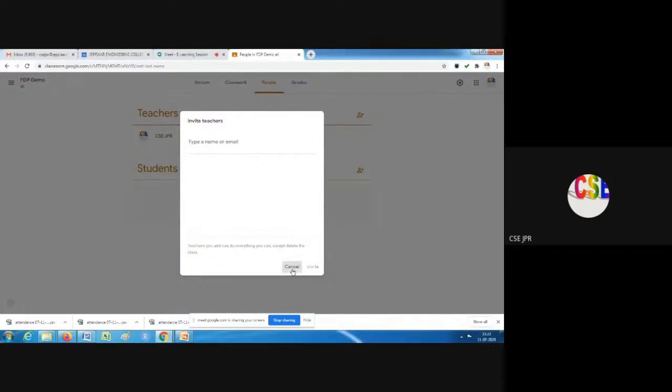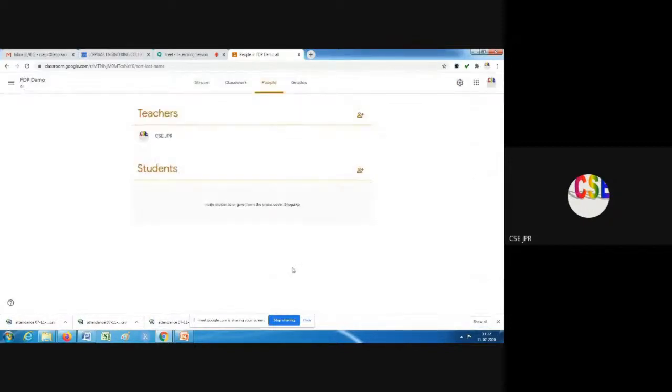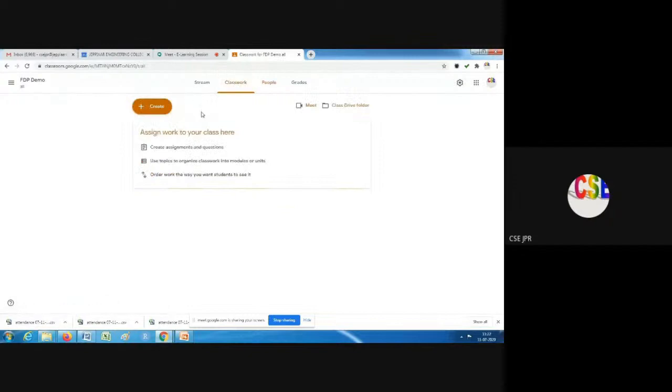If you have all the email IDs, you can type their email IDs and we can send a mail. An invitation will be sent to their mail ID. When they press accept in that mail, they will be added here, or we can invite them by giving the class code so that they will be shown here. And we can assign assignments also.